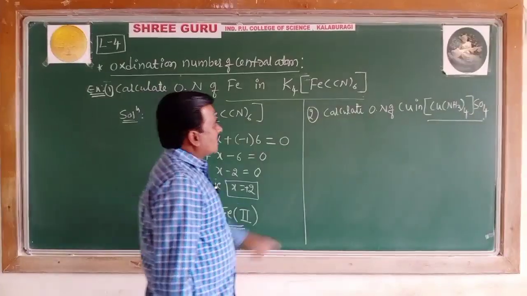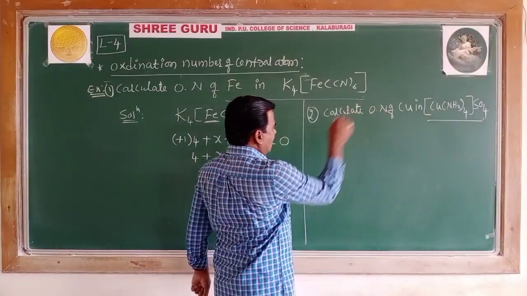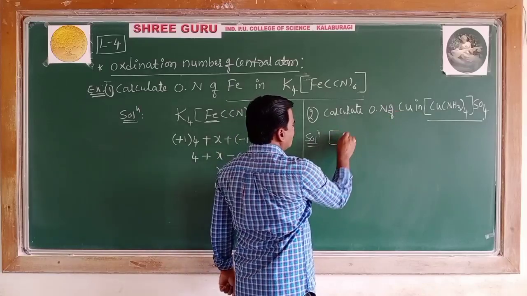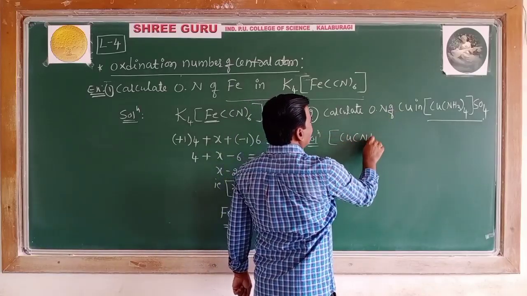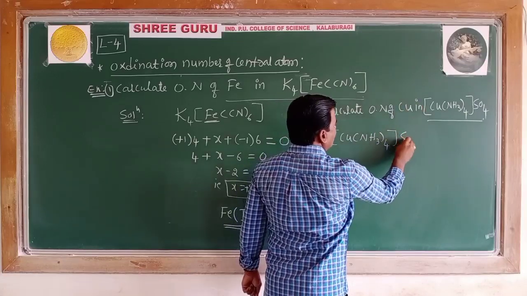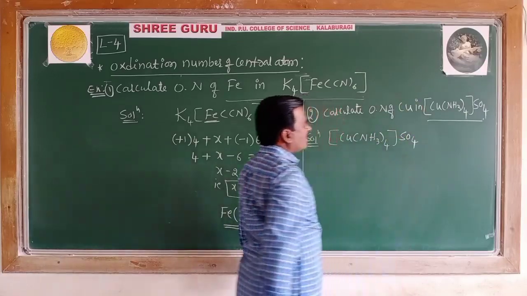As usual, in the solution, write the complex given: [Cu(NH3)4] with SO4 outside the square bracket.